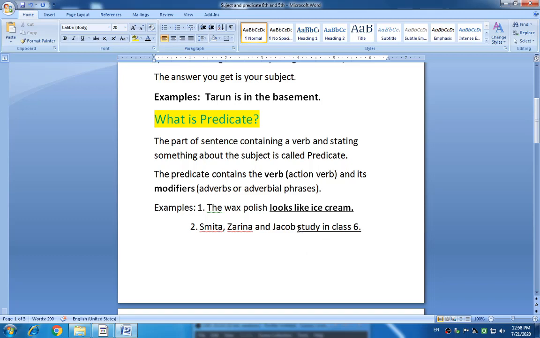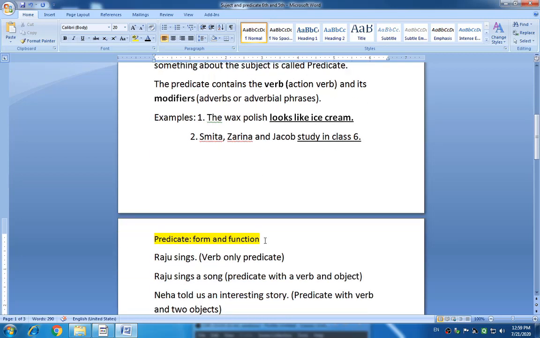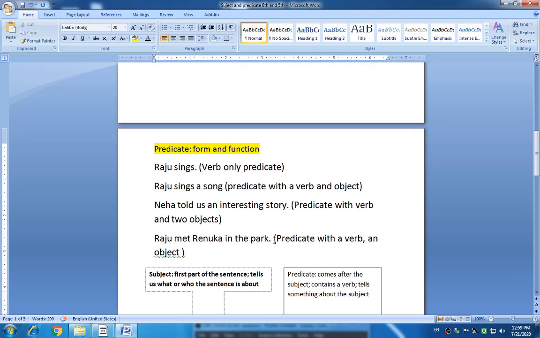And the remaining part, if you separate the predicate from the sentence, the remaining part is obviously your subject. It is so simple, students. Okay, look at the next thing. Sometimes the remaining part is not there. Only the verb is there in the given sentence along with the subject.